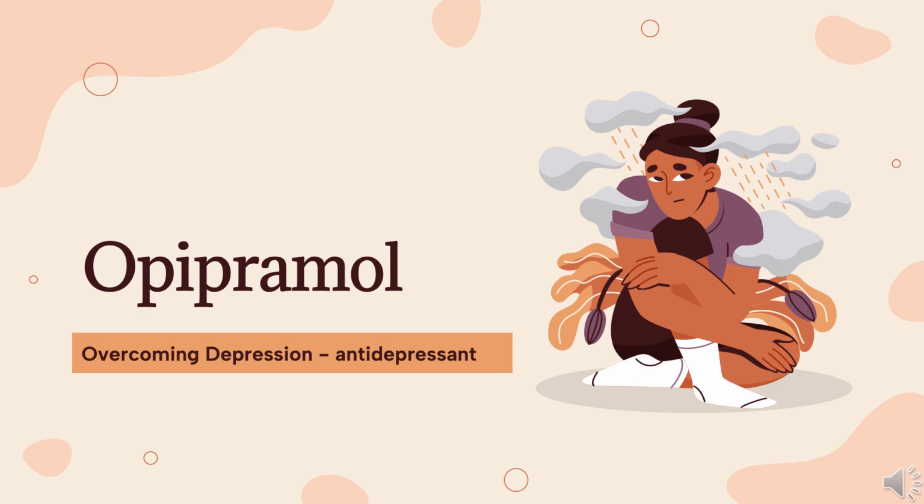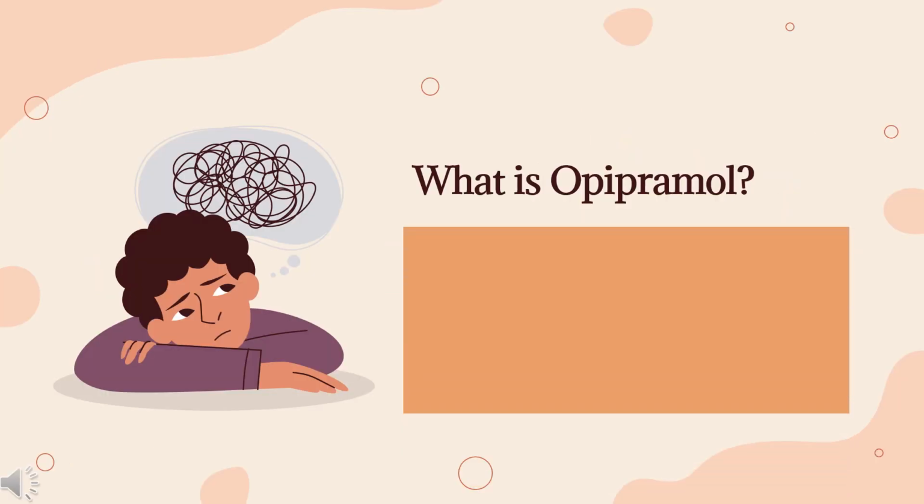Opipramol is a medication to treat general anxiety and somatoform disorders. In this video, let's find out what is Opipramol, what is Opipramol used for, contraindication, what are the side effects of taking Opipramol, how does Opipramol work, and how to use Opipramol.